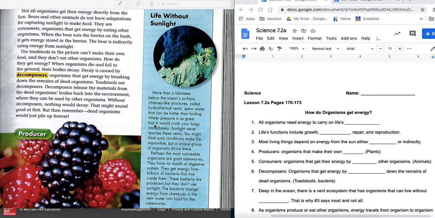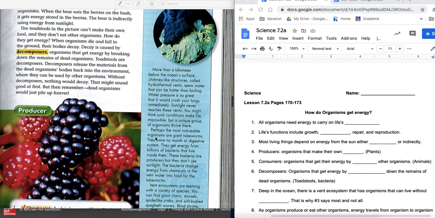Water pressure is so great that it would crush your lungs immediately. Sunlight never reaches these vents, and so you might think that conditions like this make life impossible, but a unique group of organisms thrive there. Perhaps the most notable organisms are the giant tube worms. They have no mouth, they have no digestive system. They get energy from billions of bacteria that live inside them.